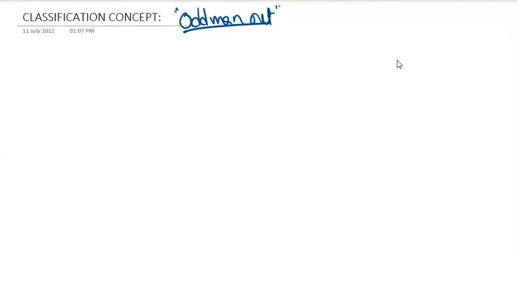Classification is nothing but odd man out. Here, odd doesn't mean even and odd; it means different. There is a different element, and we need to identify that element and bring it out.